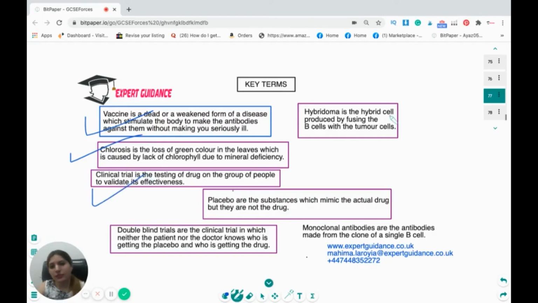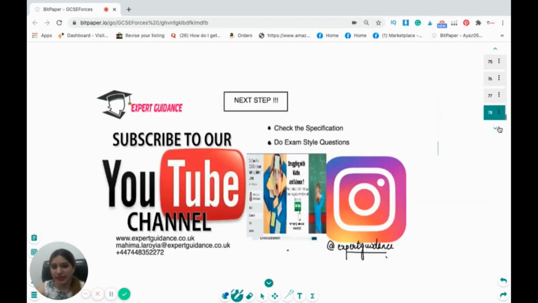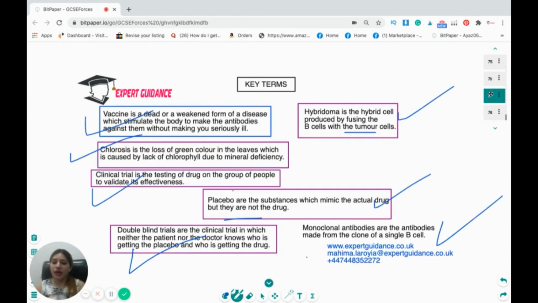Hybridoma are the hybrid cells produced by fusing B cells with tumor cells. Placebo are the substances which mimic the actual drug, but they are not the drug. Double-blind trials are the clinical trials in which neither the patient nor the doctor knows who is getting the placebo and who is getting the drug. Monoclonal antibodies are the antibodies made from a clone of a single B cell. Okay, so I hope this topic is clear to you.